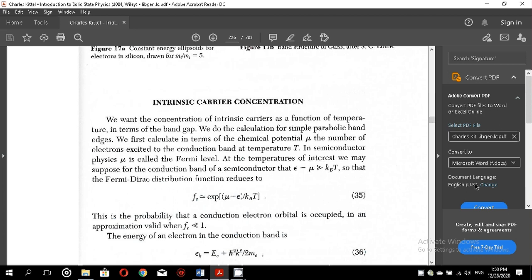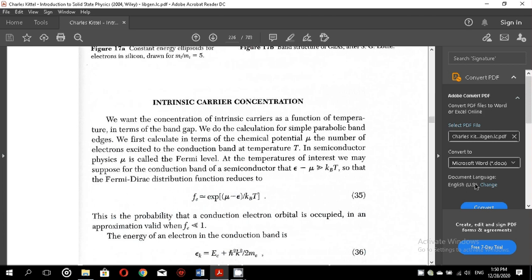Now today's topic is the intrinsic carrier concentration, and then we will discuss the extrinsic carrier concentration. What is intrinsic carrier concentration? It is the concentration in pure semiconductors, that is, no impurities added to the semiconductor.